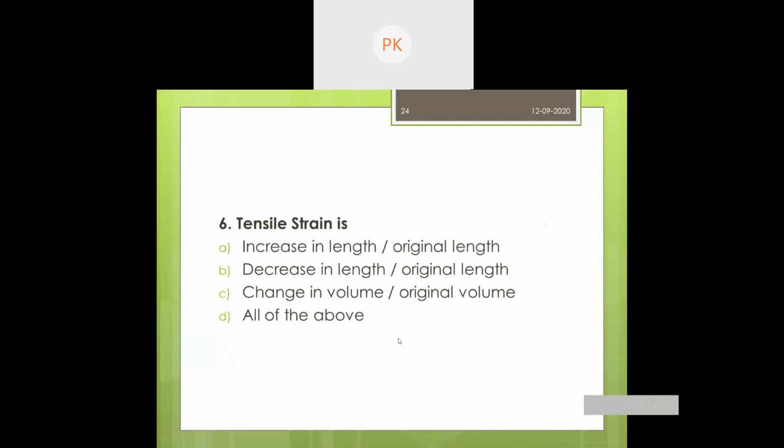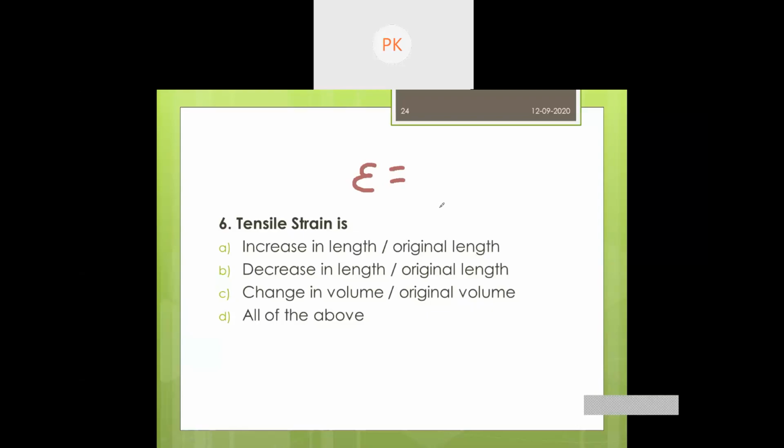Now, this is a question that is indicated in formulation. What is the formula for strain? You can unmute your audio and speak.